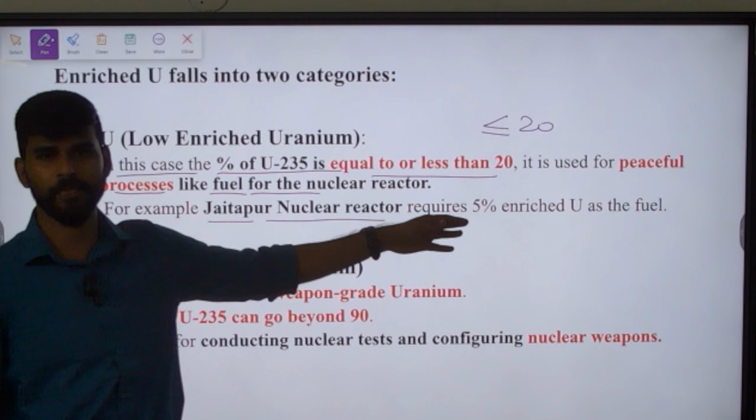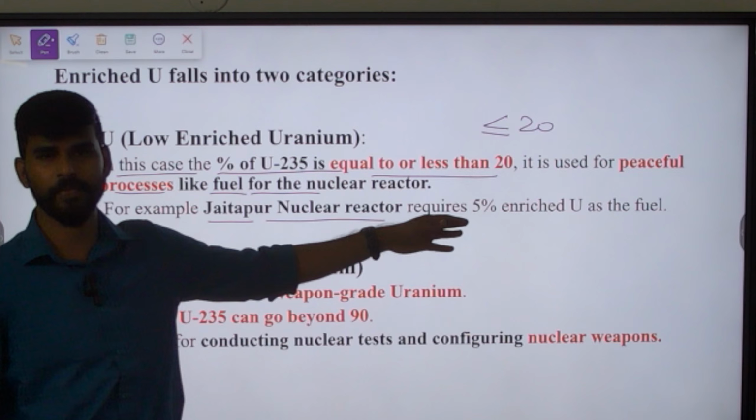Consider the following statements. Statement 1: India, despite having uranium deposits, depends on coal for most of its electricity production. Yes, that is a true statement. Though we have uranium deposits in monazite sand of coastal areas, especially in Kerala, we are depending more on coal as fuel for electricity production. That is a correct statement.